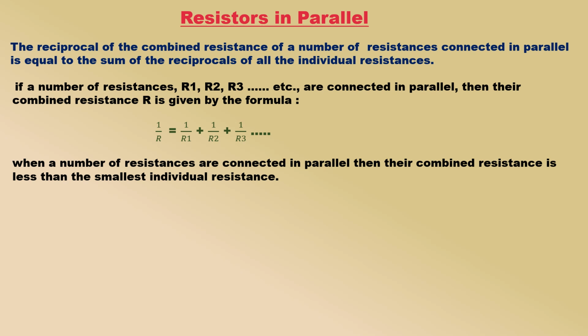When a number of resistances connected in parallel are joined to the two terminals of a battery, then different amounts of current flow through each resistance, which depends on the value of resistance. But the current flowing through all the individual parallel resistances, taken together, is equal to the current flowing in the circuit as a whole. Thus, when a number of resistances are connected in parallel, then the sum of the currents flowing through all the resistances is equal to the total current flowing in the circuit.